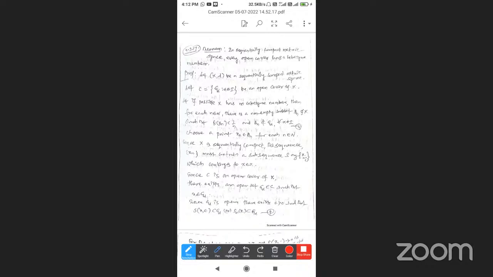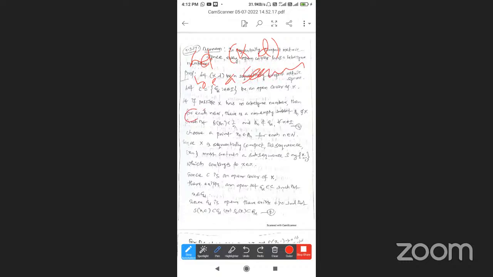Proof. Let X comma D be a sequentially compact metric space.